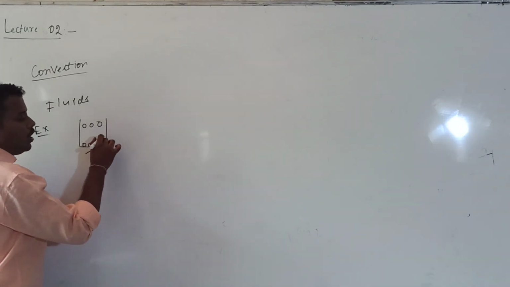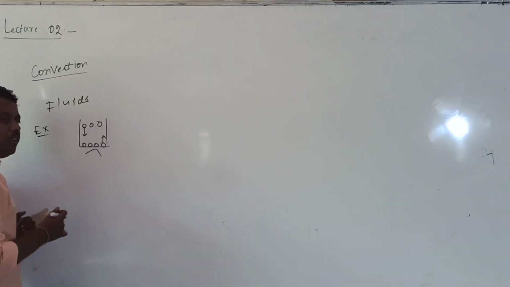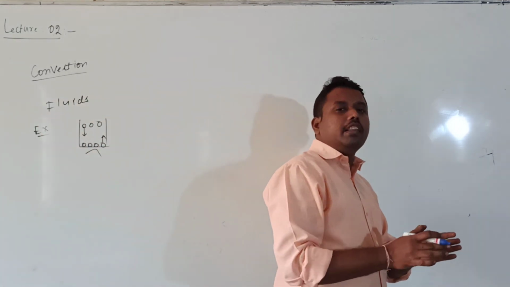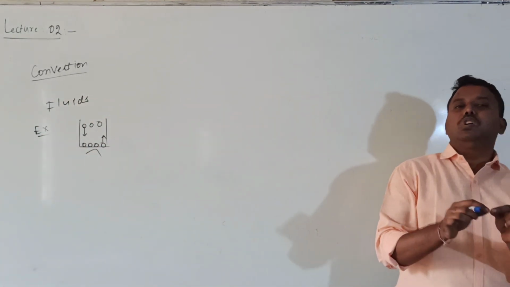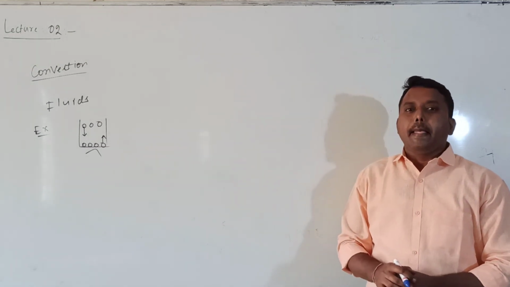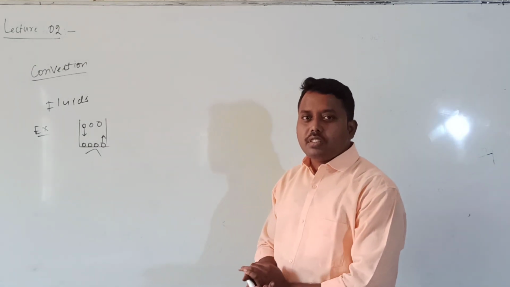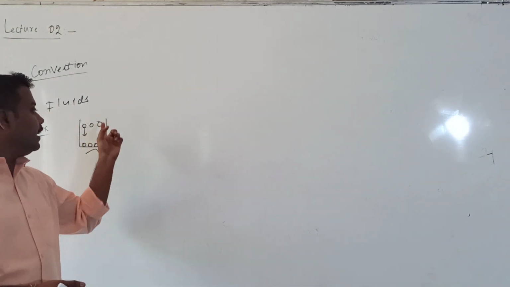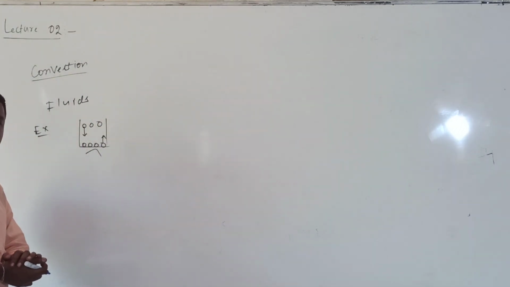So molecules are going from bottom to top and top to bottom. This process will continue until the total liquid inside the container attains the same temperature. Until that time, this particle movement will continue.